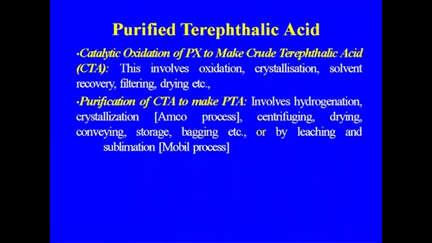So, let us discuss what methods we are using. For purified terephthalic acid, catalytic oxidation of paraxylene makes crude terephthalic acid. This involves oxidation, crystallization, solvent recovery, filtering, and drying. Purification of CTA to make PTA involves hydrogenation, crystallization, centrifuging, drying, conveying, storage, and bagging, that is in case of the AMCO process, or leaching and sublimation, that is in case of the Mobil process. Both these technologies are available and are being used for making purified terephthalic acid.